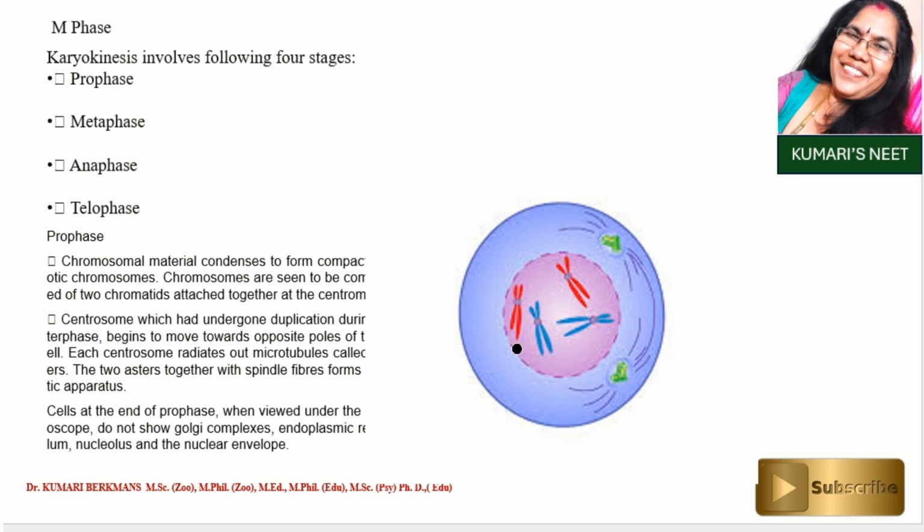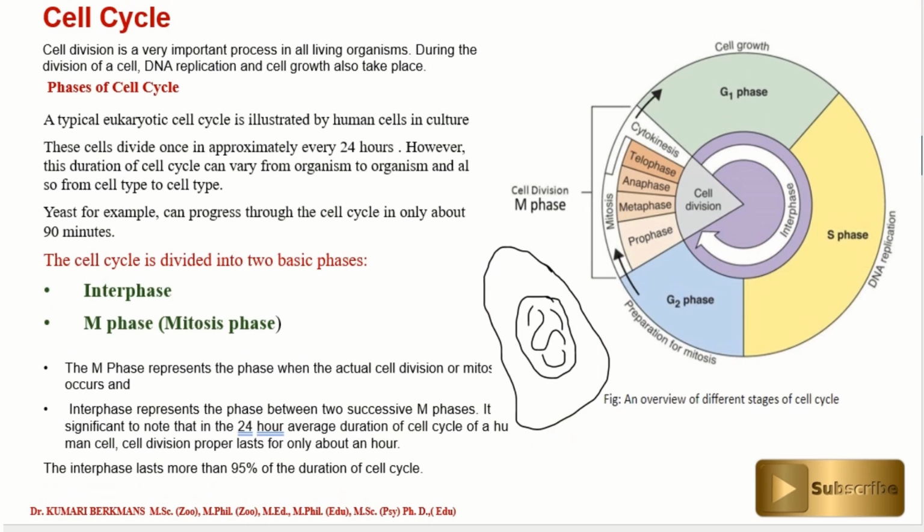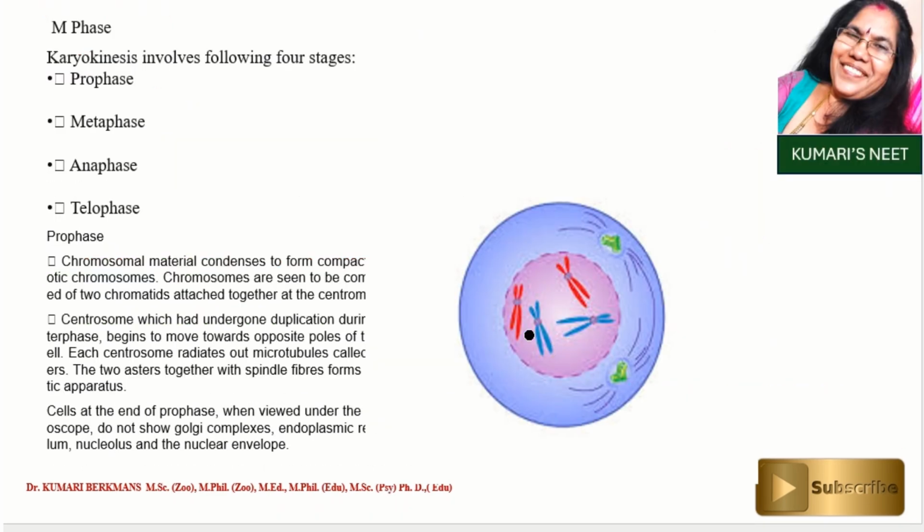It divides into chromatids. The DNA I have shown here is in the form of a helical structure, but here it is condensed and forms the chromosome, right? So this is called prophase, and this is the centriole. The centrioles move towards the polar regions, one comes to this region and another to the next pole. This is what happens in the prophase.